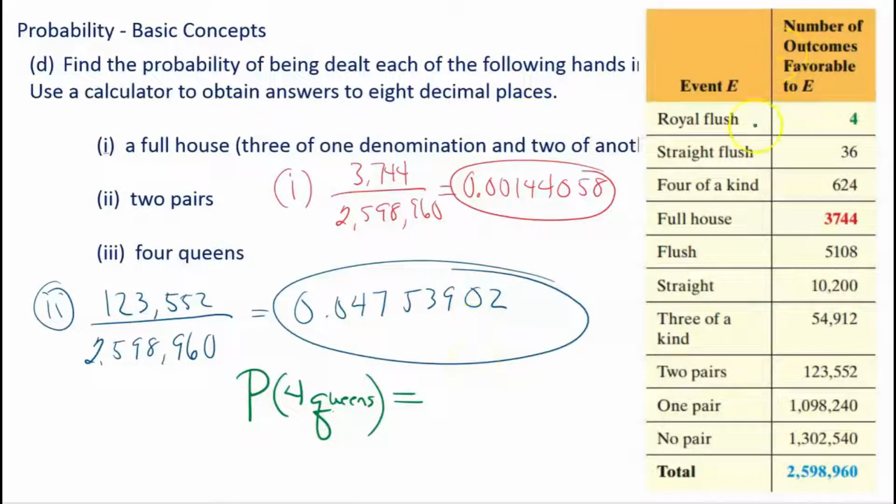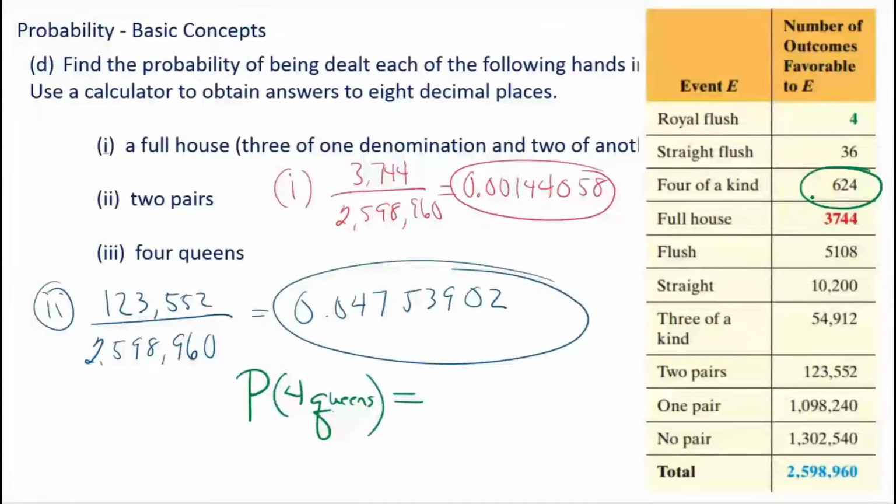Now if you check over here in your list, 4 queens doesn't show up. You will notice that it says 4 of a kind. Now I can calculate it using that value. I'll show you that, and then I'll show you the way that I thought about it. So 4 of a kind means we have 624 4 of a kind, but only one out of 13 of those is all queens, right?